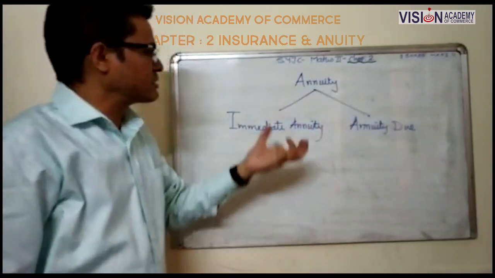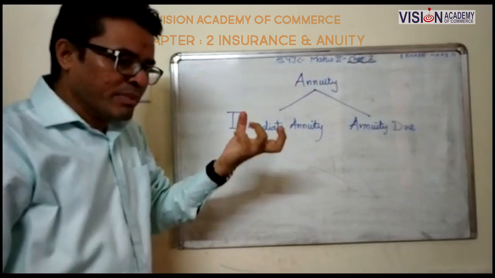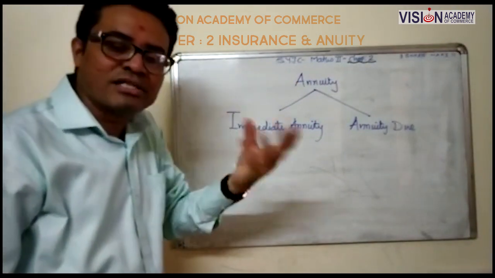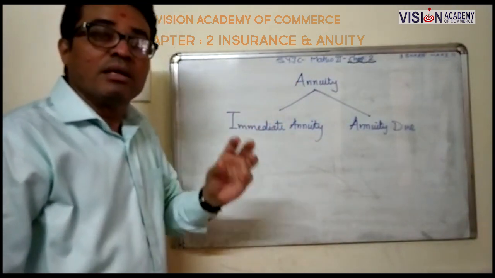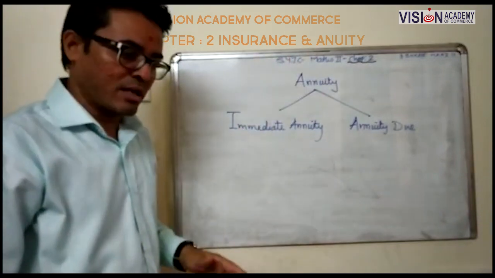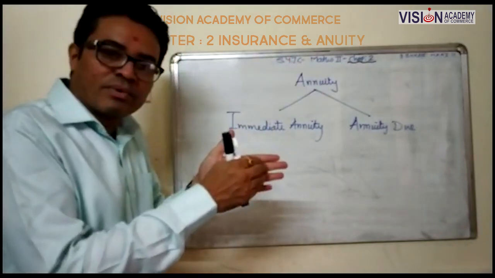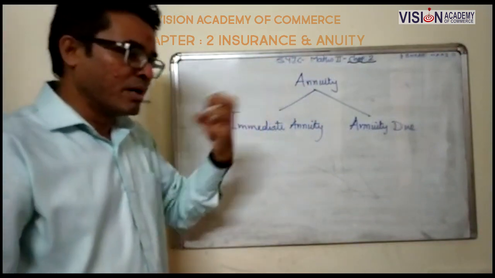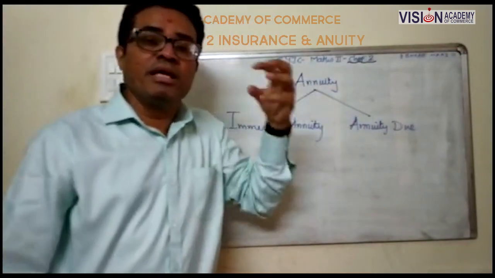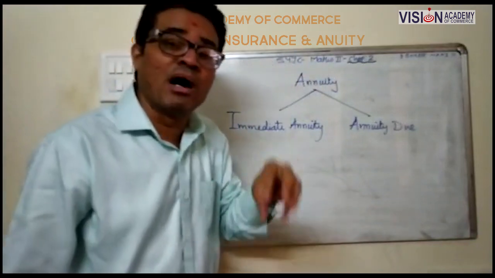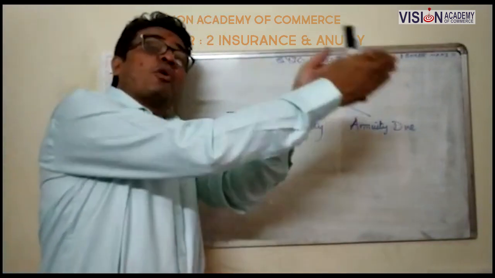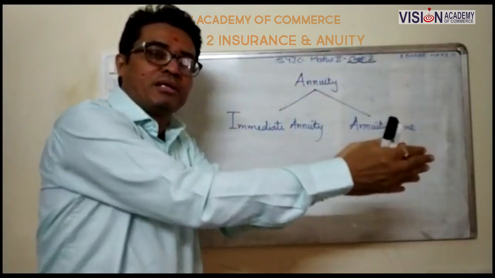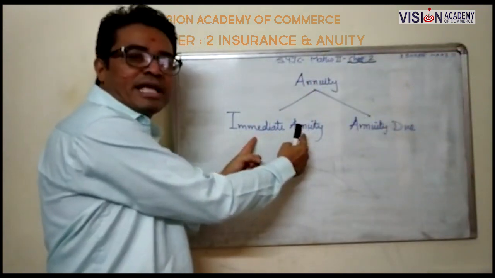So as we discussed, annuity means जब आपका इन्वेस्टमेंट डिपॉजिट्स इक्वल इंटरवल में हो रहा है, that equal interval may be yearly, may be monthly, whatever is the term. But when we invest our amount at the end of the period, then it is immediate annuity.